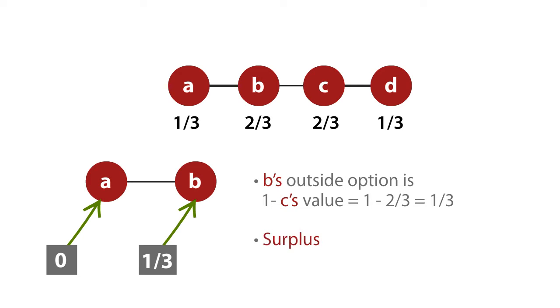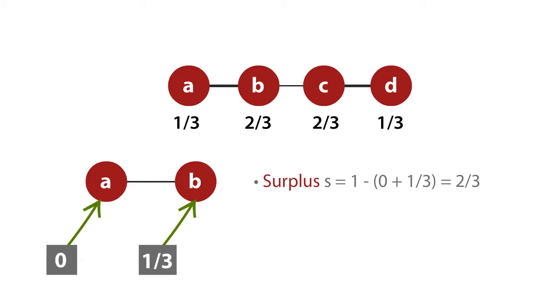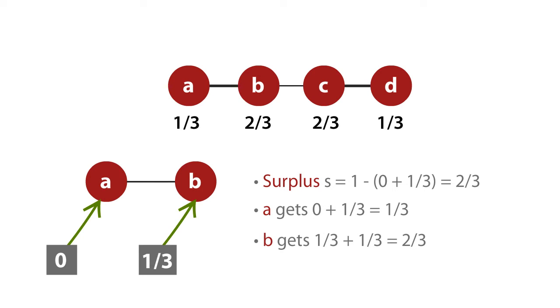That means the surplus that A and B can generate if they reach a deal is 1 minus the sum of their outside options, or 2/3. That's how much better A and B can do with the deal than they could do if they simply don't reach a deal and go take their outside options. So what are A and B going to get? Remember, the Nash bargaining idea is that each of them gets the value of their outside option plus half of the surplus. So A gets 0 plus half the surplus, or 1/3, which gives A a total of 1/3. B gets the value of his outside option of 1/3 plus the other half of the surplus, so B gets 2/3. That gives us 1/3 for A and 2/3 for B in their exchange.